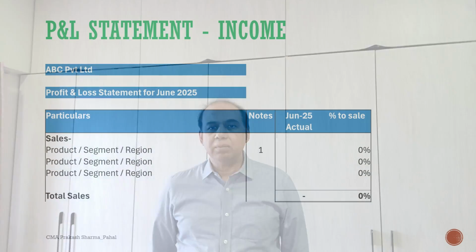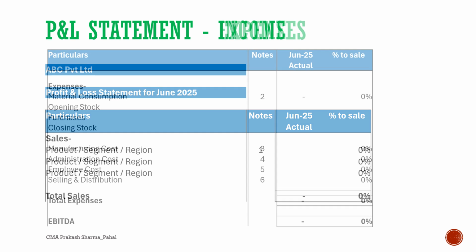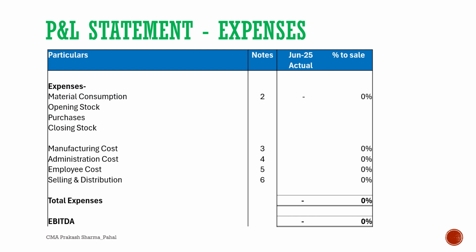First, let us know the particulars to be included. In the income part, sales figures will be given. You may give the details as per product, segment, division, geographical region as suitable to your circumstances. Second, the expenses to be included, material consumption.